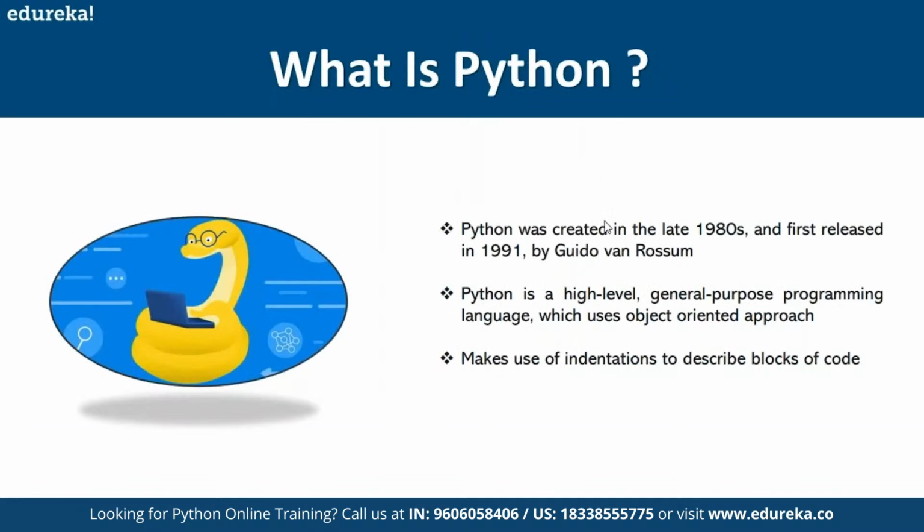Okay, first, what is Python? Python was created by a guy called Guido van Rossum, an applied mathematician, in 1991, and the name Python came from a comedy series which he used to watch. It was just a summer kind of project, and he figured out that he could make it big, and that's where he ended up creating a language.